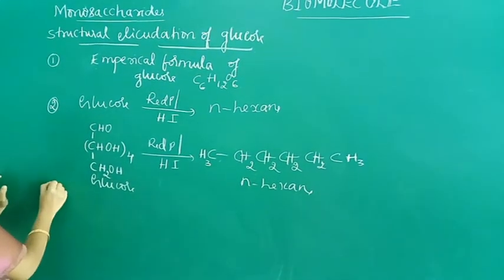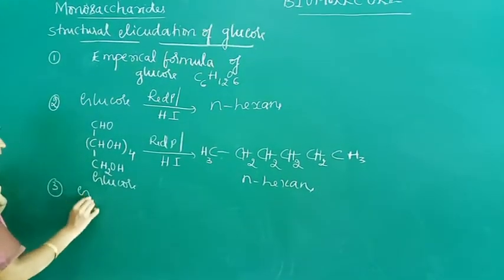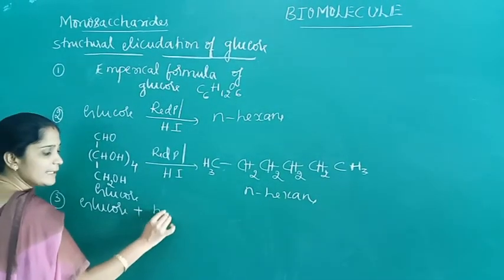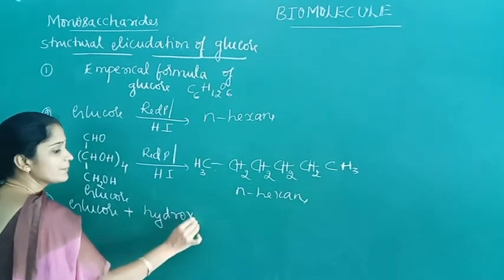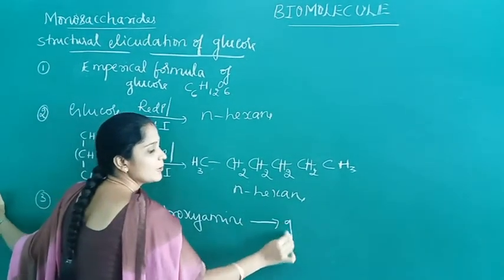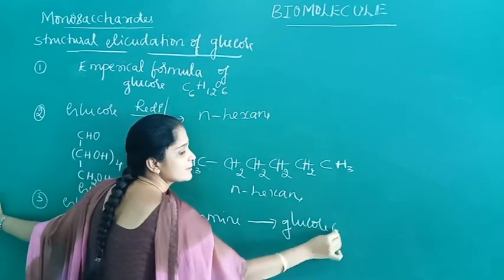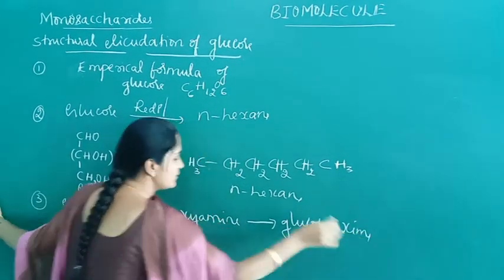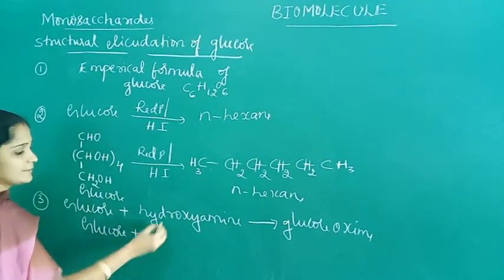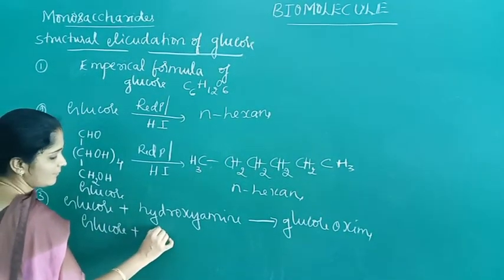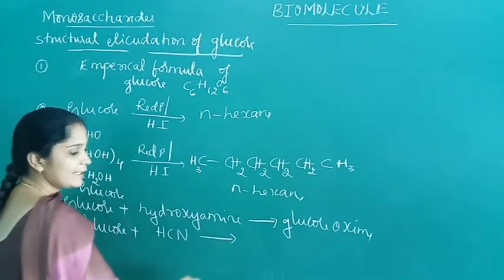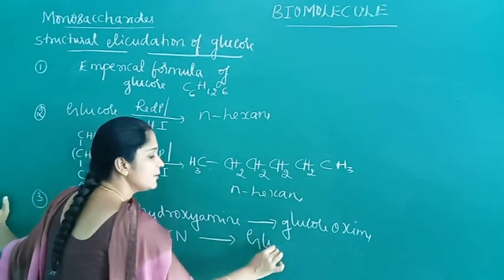Next, the third point is when glucose is heated with hydroxylamine, we get glucose oxime. And also when glucose is heated with hydrogen cyanide, we get an addition product, glucose cyanohydrin.